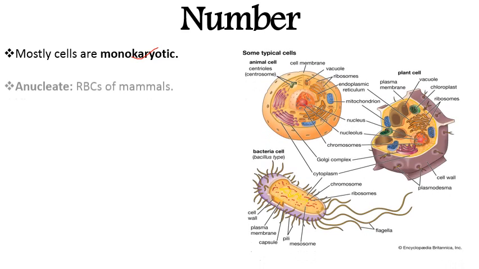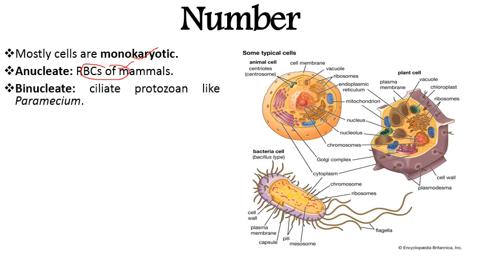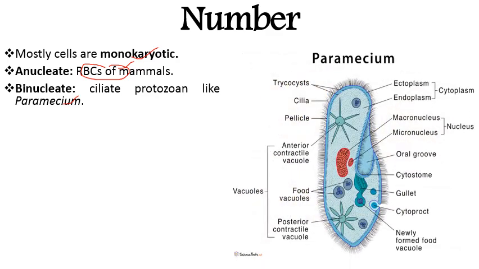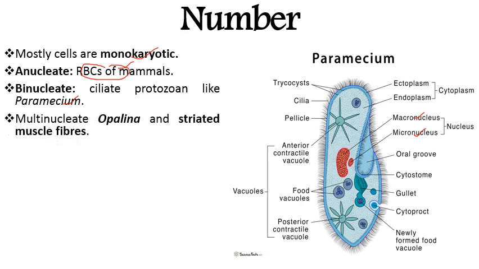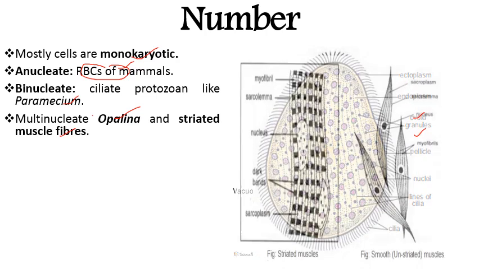The next comes this number. So mostly जो cells होते हैं, they are monokaryotic, means every cell contains a single nucleus. But we have exceptions, like anucleated cells as in case of RBCs of mammals. Then we have binucleated cells, like ciliated protozoan like Paramecium. Paramecium में दो nuclei होते हैं, one is a macronucleus and the other is a micronucleus. And we have some cells which are multinucleated, like in case of Populina and striated muscle fibers. इनमें एक से ज़्यादा nuclei present होते हैं.